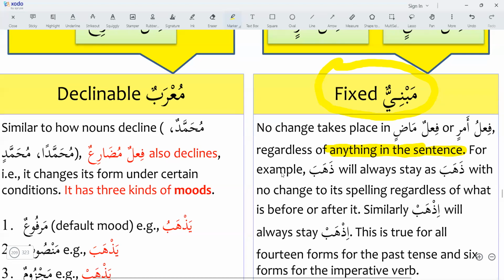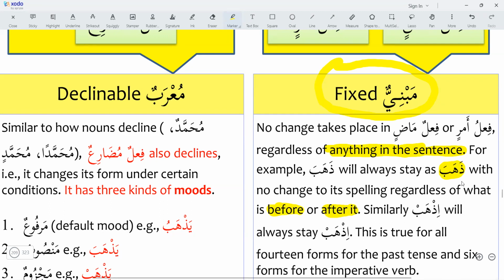For example, zahaba. Zahaba will always be zahaba, with no change to its spelling, regardless of what is before or after it. Anything before zahaba and anything after zahaba will not affect its spelling.